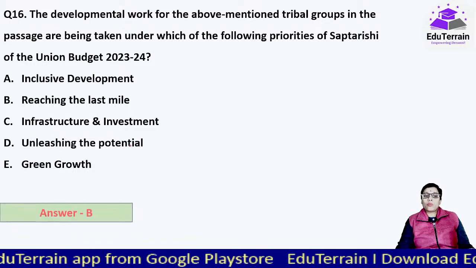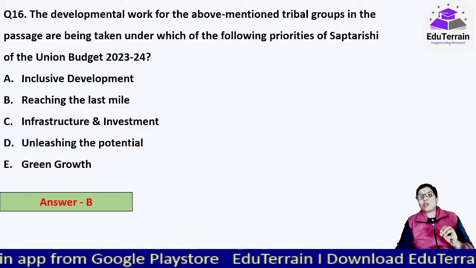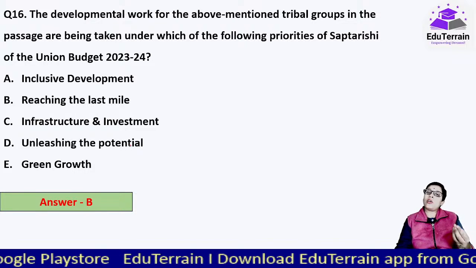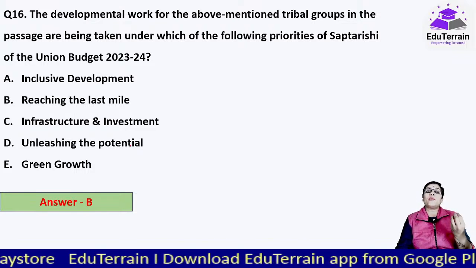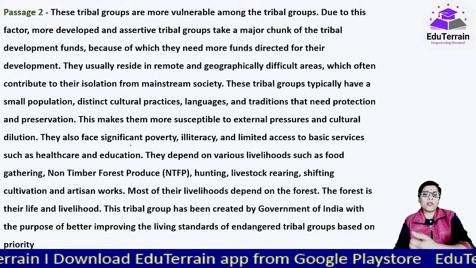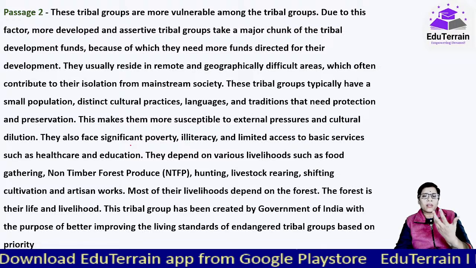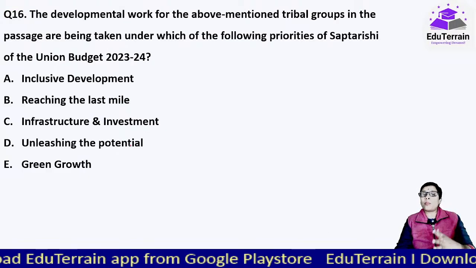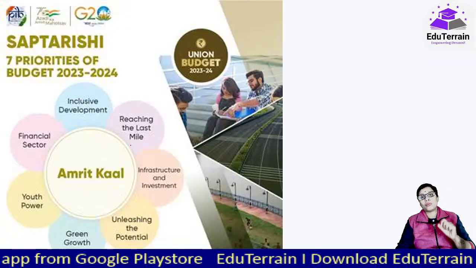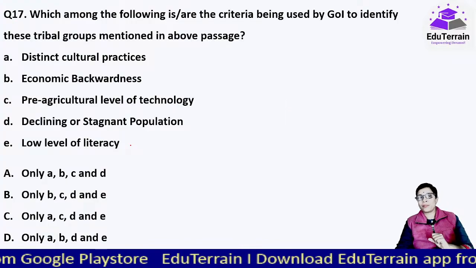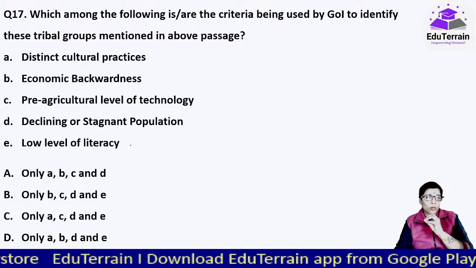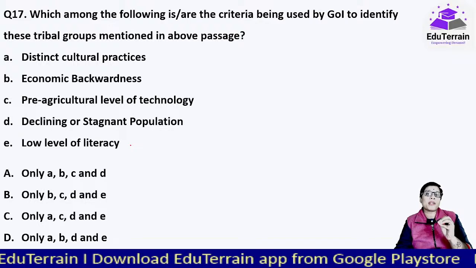Here it was reaching the last mile, because these are those people who जो ट्राइबल्स के लिए ऑलरेडी स्कीम्स है, दे आर स्टिल नॉट एबल टू मेक यूज ऑफ दैट बिकॉज ऑफ वेरियस रीजंस, लाइक हियर दे हैव गिवन पॉवर्टी, इलिटरेसी, limited access to basic services, they don't have proper awareness. So for which reaching the last mile actually attributes to these kind of people, that is PVTGs. Okay, now which among the following is or are the criteria being used by government of India to identify these tribal groups mentioned in the above passage?